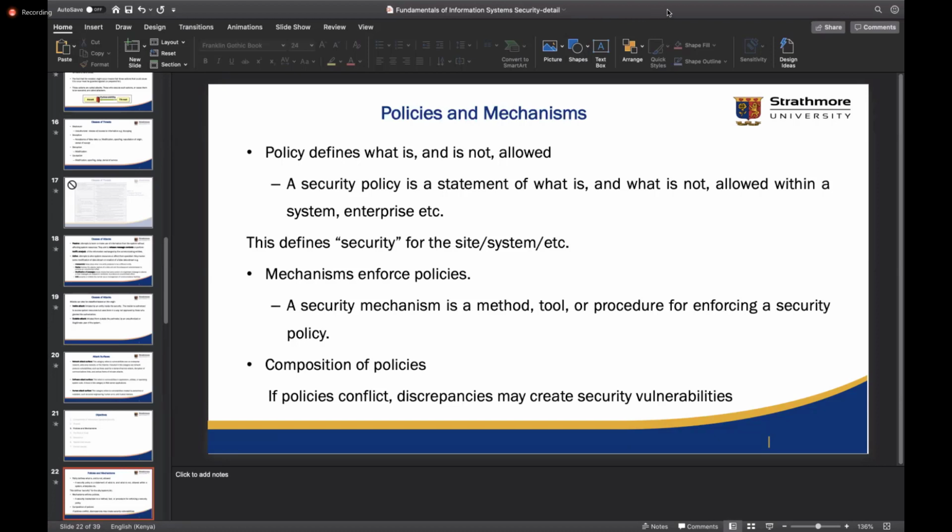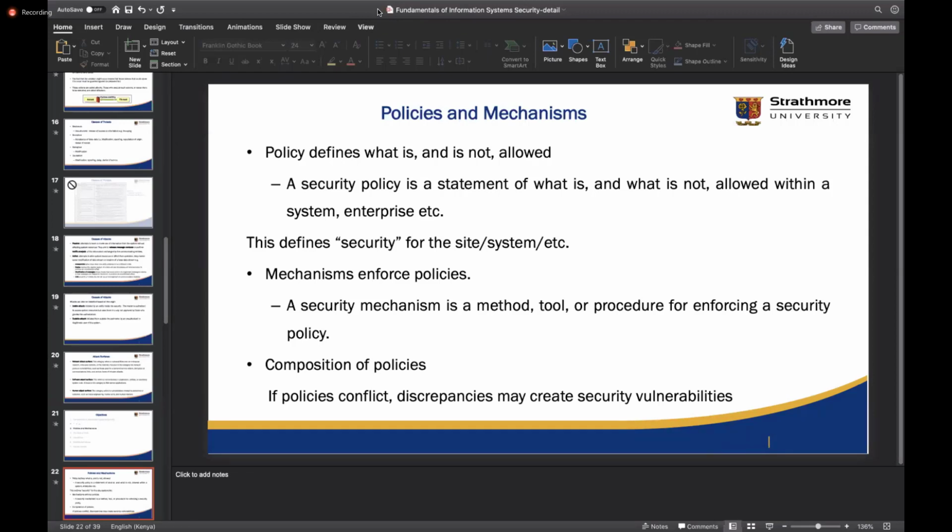A good example, I think, is the example of Strathmore while using the network. In the labs, you find that there's a rule where you can't access any gambling sites and also movie sites. Okay. So what is the policy and what is the mechanism?